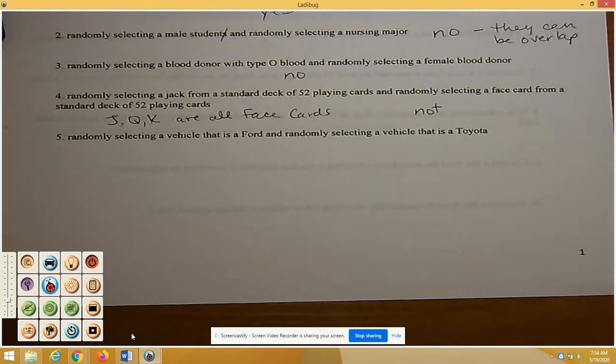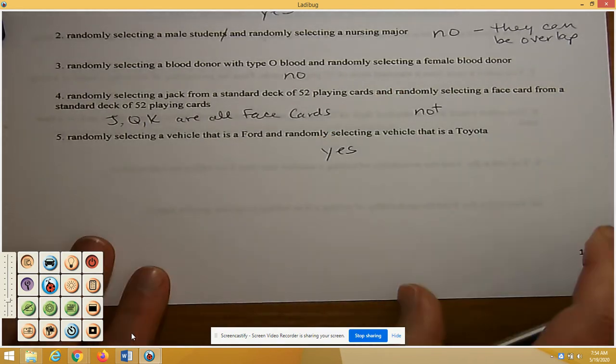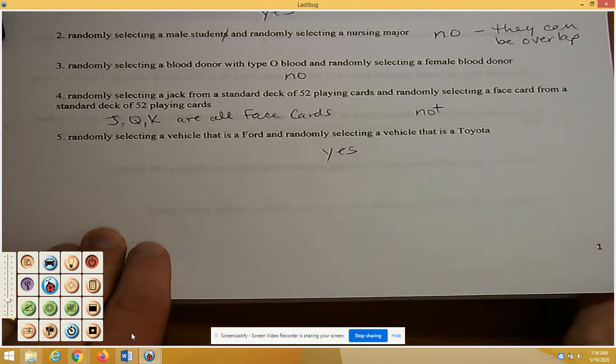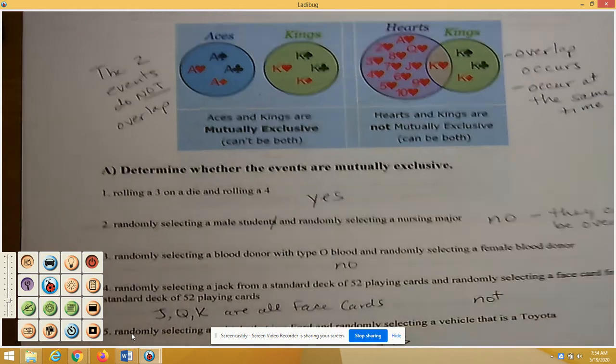And then number 5, randomly selecting a vehicle that is a Ford and randomly selecting a vehicle that is a Toyota. Those are mutually exclusive. So if a car is a Ford, it's not going to be a Toyota, and vice versa. So mutually exclusive events are when the events do not occur at the same time.